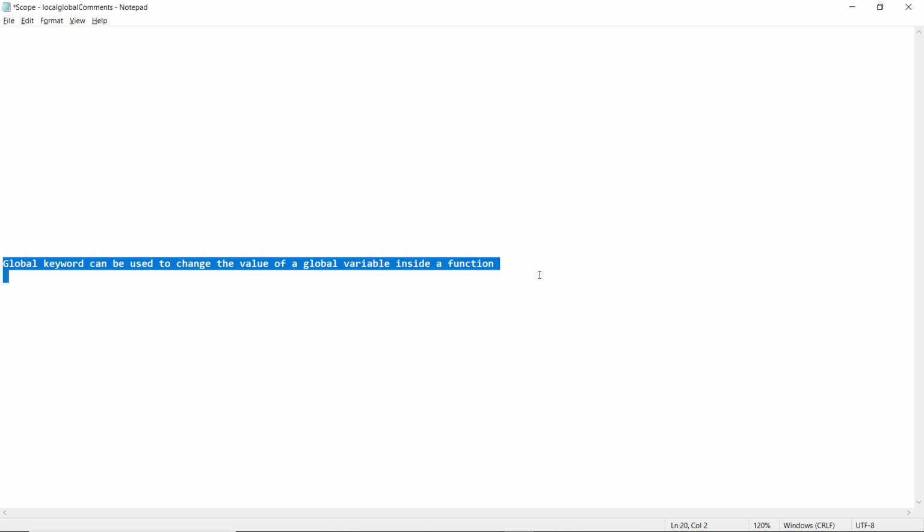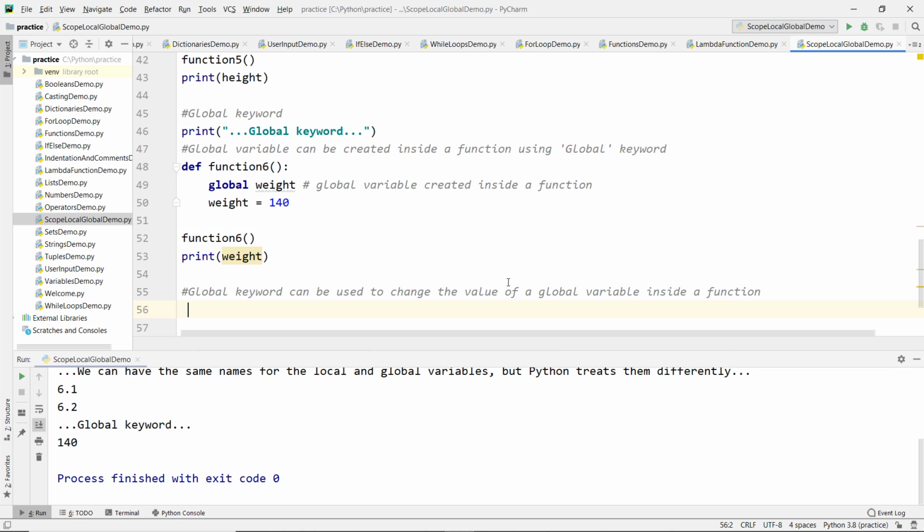So now let's see, by using the global keyword we can change the value of a global variable inside a function.